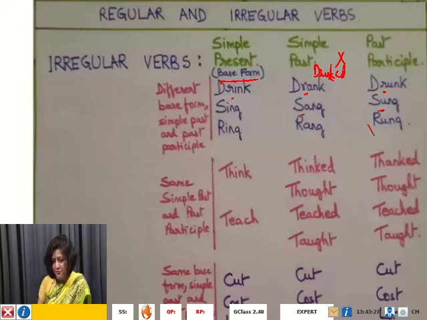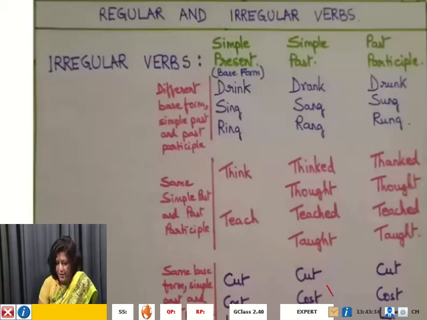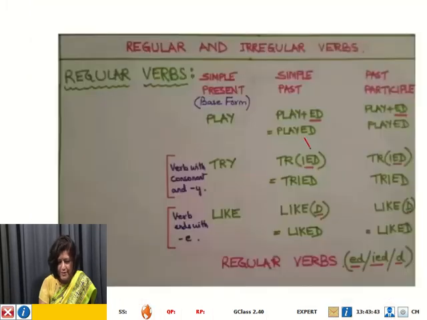Simple past tense form is different, and the past participle form is different. In case of regular verb, you saw that the base form, the simple past tense and past participle forms were the same, isn't it? So